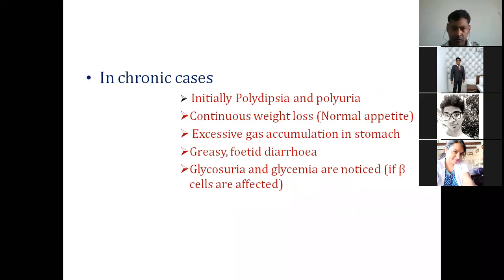So initially there will be polydipsia, polyuria, and loss of body weight or body condition. These are similar to diabetes mellitus, and it is because the beta cells might be damaged. There will also be excessive accumulation of gas in the stomach.